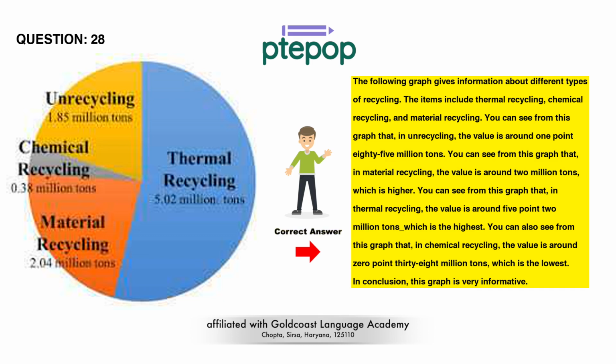You can see from this graph that, in thermal recycling, the value is around 5.2 million tons, which is the highest. You can also see from this graph that, in chemical recycling, the value is around 0.38 million tons, which is the lowest. In conclusion, this graph is very informative.